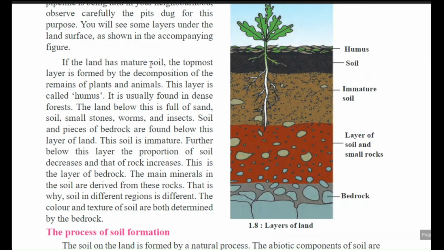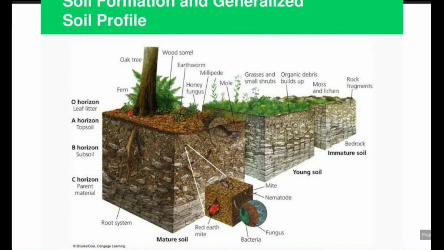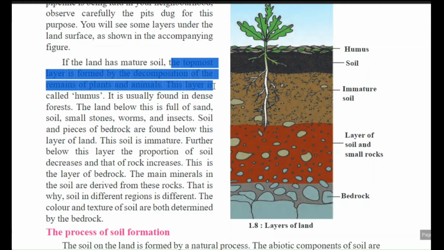If the land has mature soil, the topmost layer is formed by the decomposition of the remains of plants and animals. This layer is called humus. Mature soil means proper proportion is there in that soil, and in this type of soil the topmost layer is the humus. Humus is nothing but, underline this line, the topmost layer formed by decomposition of remains of plants and animals.